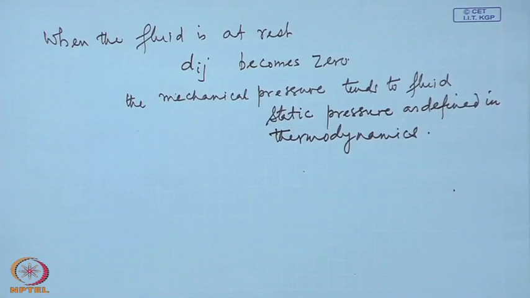For most common fluids, this assumption is quite good enough, and those fluids which show this type of behavior, where the stress tensor, particularly the deviatoric stress tensor, varies linearly with velocity gradient, are called Newtonian fluids.